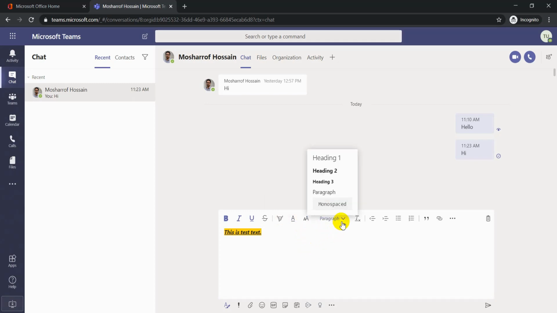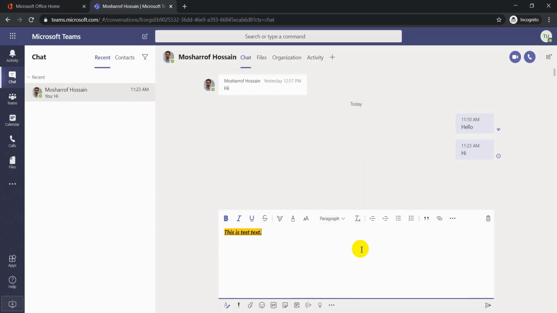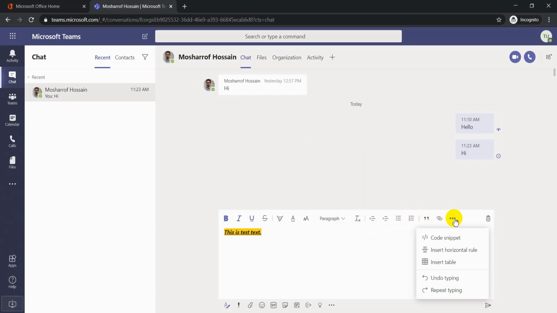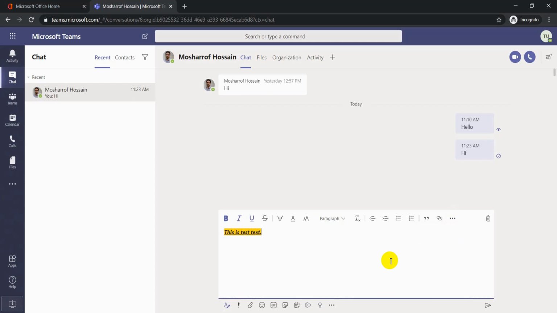You can differentiate by paragraph and heading to heading, and many more options. You can insert link, code snippet, insert horizontal rule, and insert table. This is the formatting of your message.